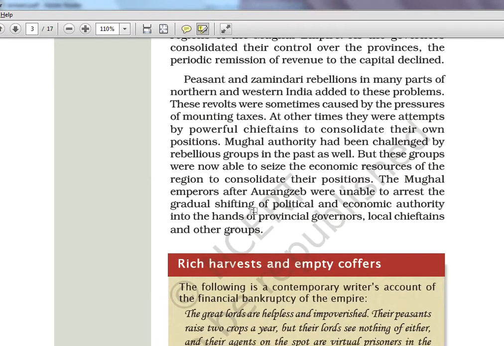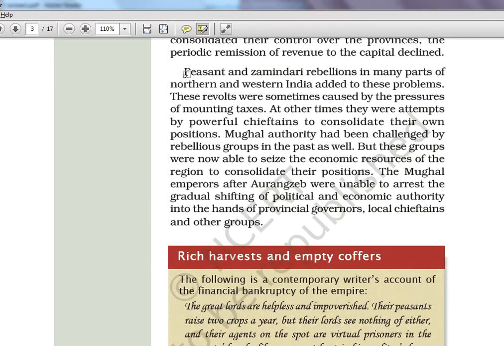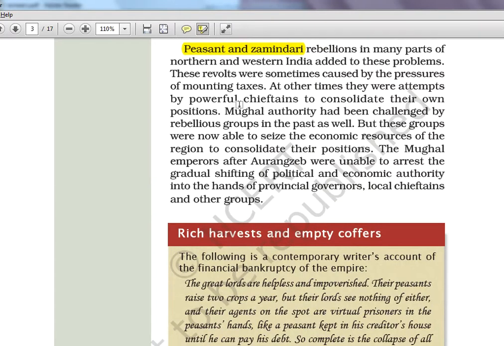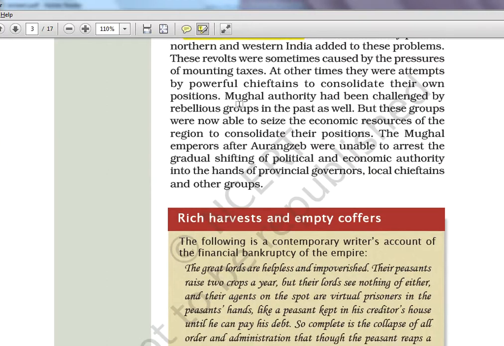So peasant and zamindari rebellions also happened. That is chapter 17. Please watch in the Spectrum series. Detailing about all the peasant movements is done there. Also the zamindari permanent settlement, rayatwari system, and mahalwari system is also done. So please try to watch that.